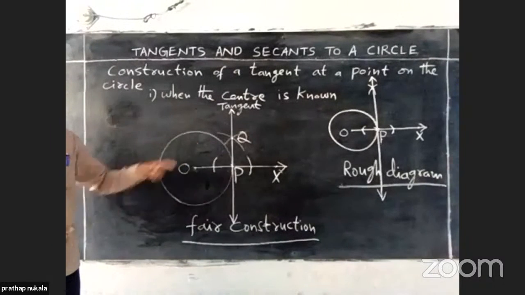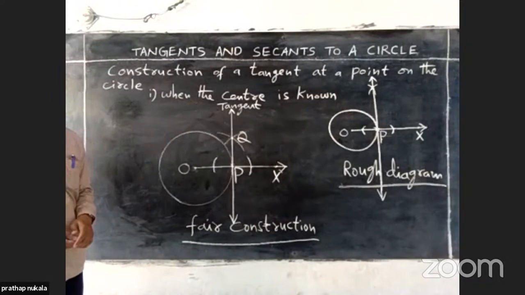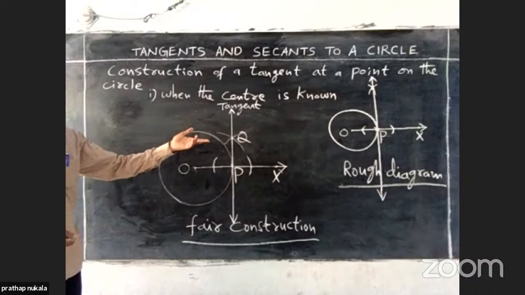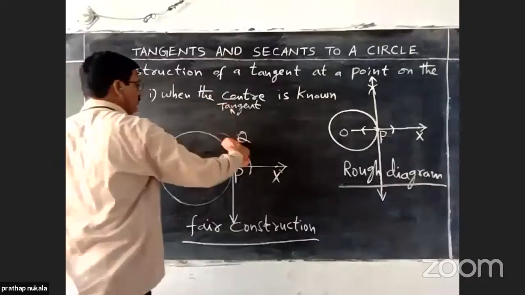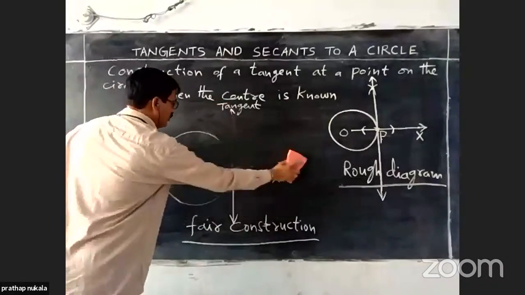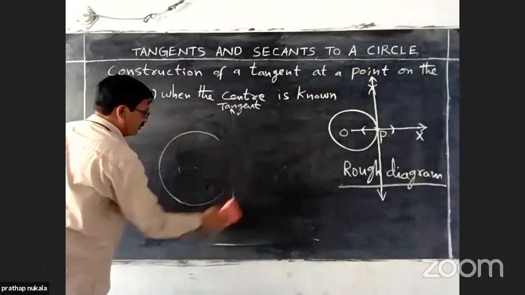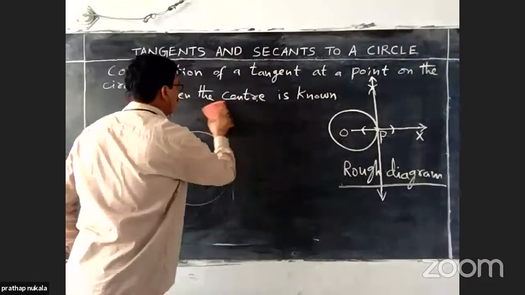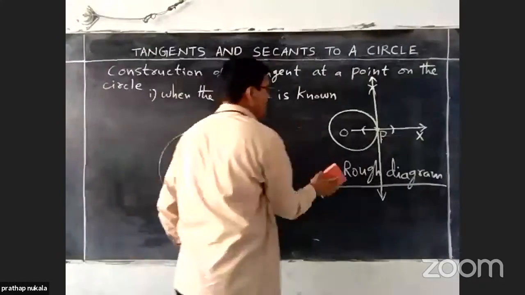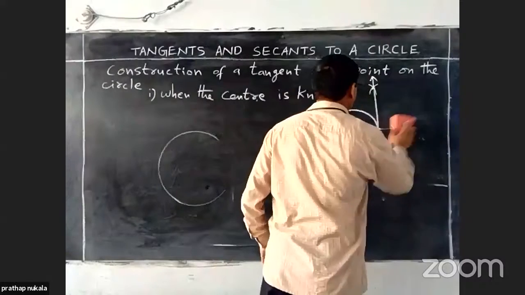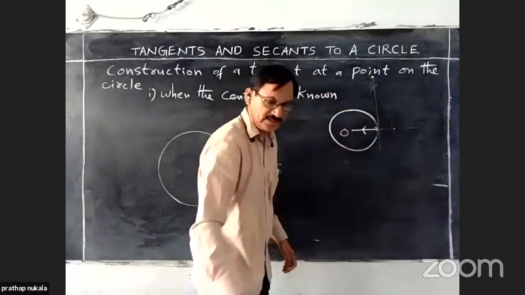This is the first method. Now, in this case, we have a second method also. I will explain that method also. I am drawing a rough diagram.